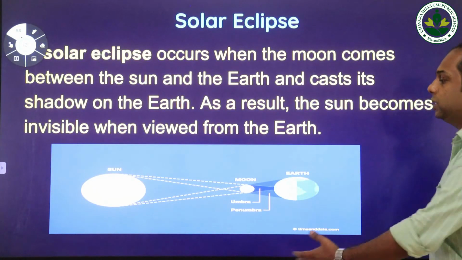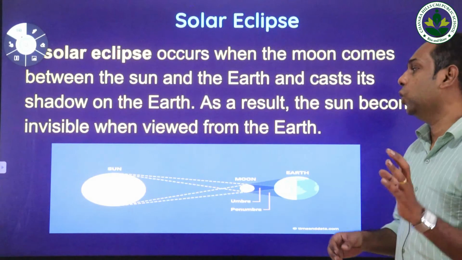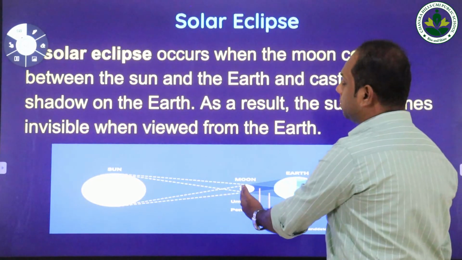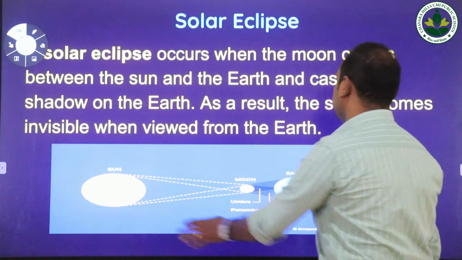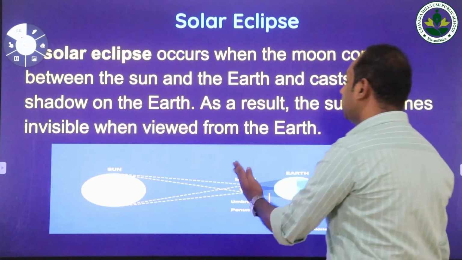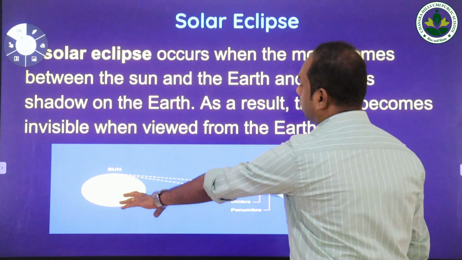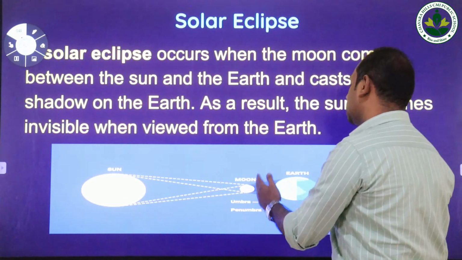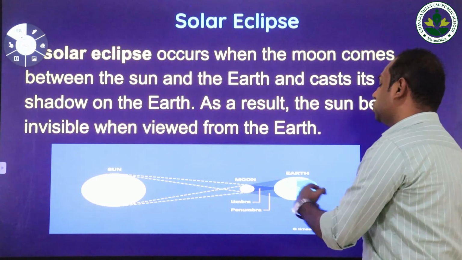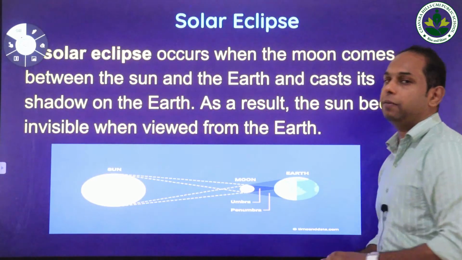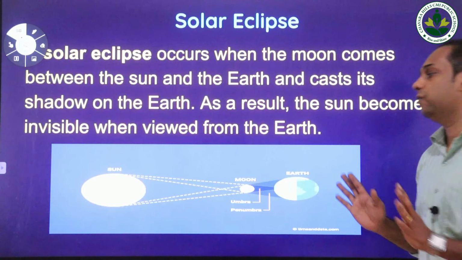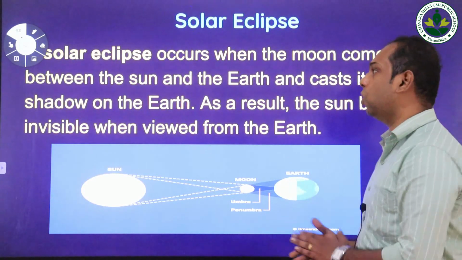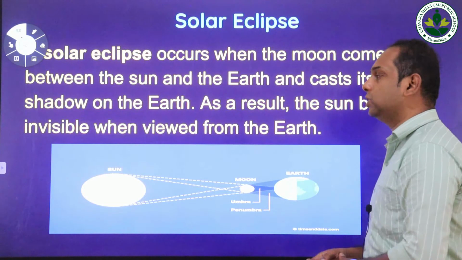During a solar eclipse, the moon comes in between the sun and the earth and completely blocks the sun, and the moon casts its shadow over the earth. On that day the sun is completely invisible from the earth, and this phenomenon is called a solar eclipse.